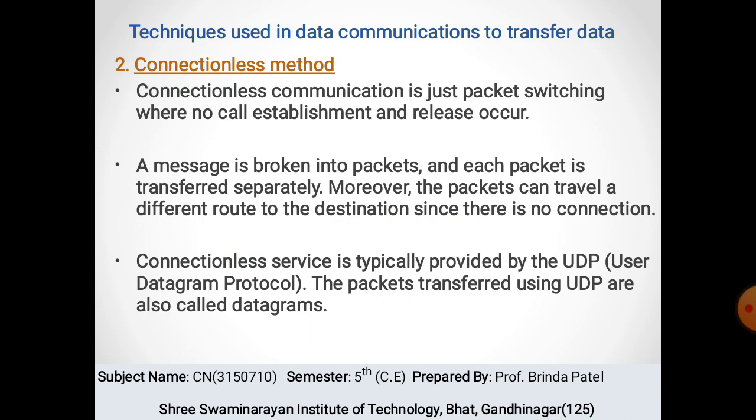So the source divides the messages into small packets. These packets are known as datagrams. These datagrams are individually pushed into the network. Each datagram may travel using a different path. So the network considers each datagram or data packet as an independent entity. For example, no relationship is measured between the packets belonging to the same message. Each datagram carries its source and destination address, so the router uses the destination address to route the datagram to its destination.